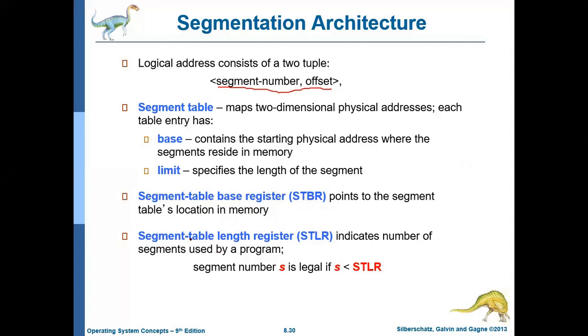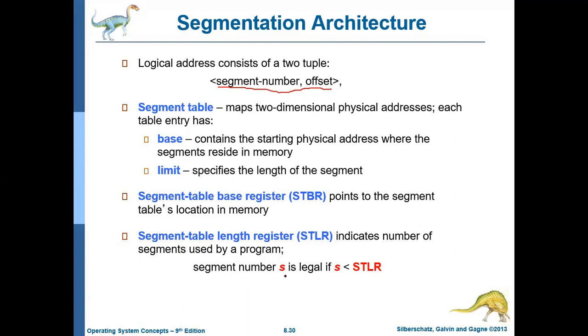So how many segments you have will be denoted by STLR, the segment table length register. I am not talking about a segment length register. It is the segment table length register, the segment table's length. That means how many different entries are there in the segment table, which means how many different segments are there.